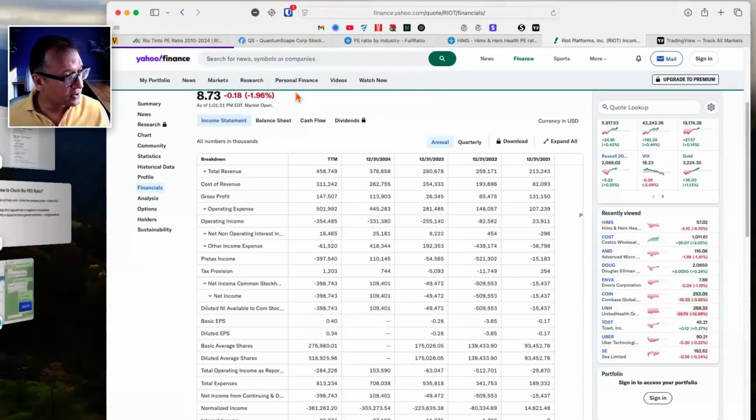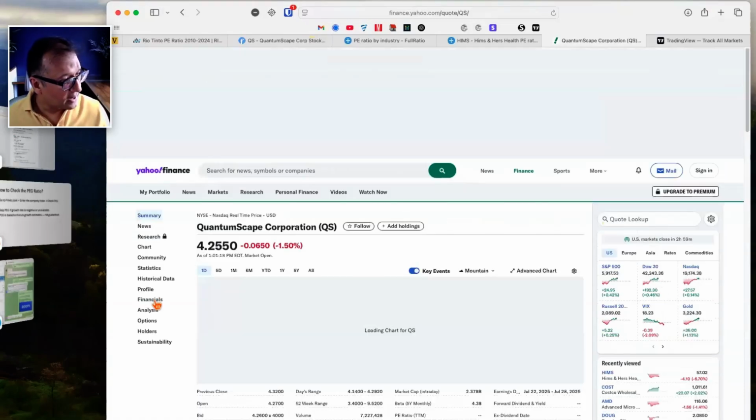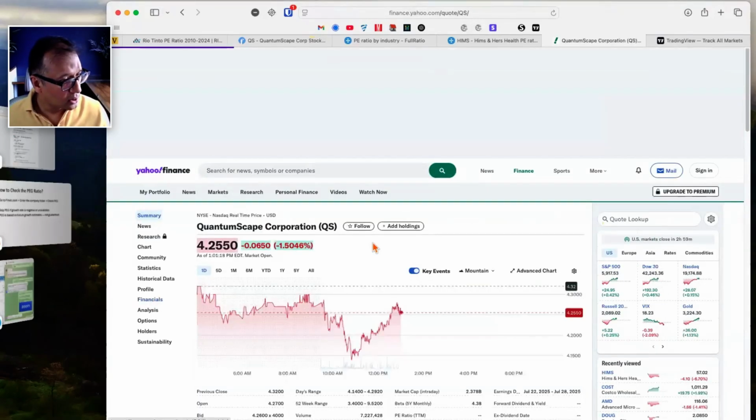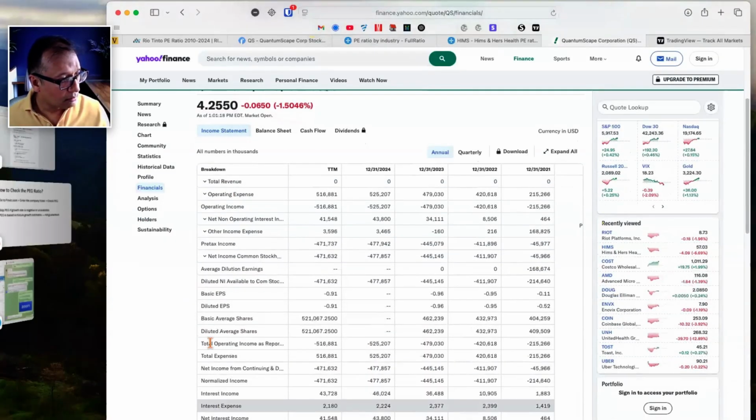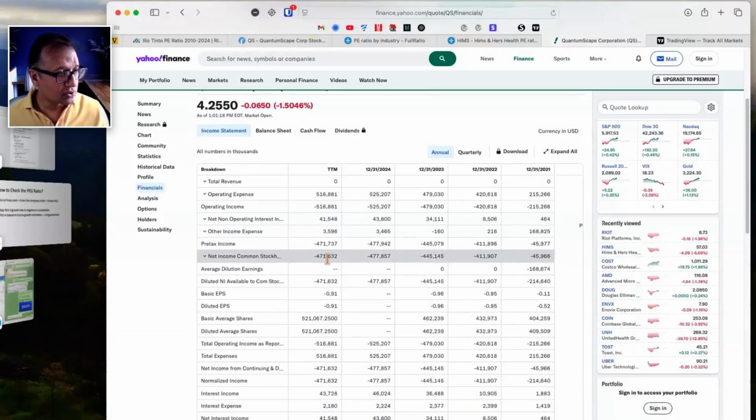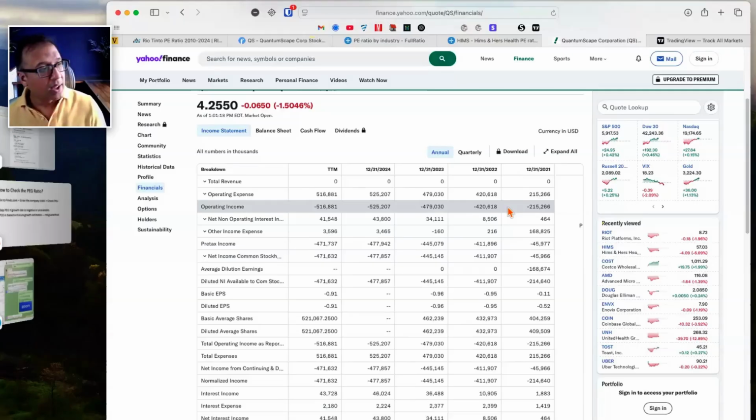So let me go to finance.yahoo.com and search this up. Financials. Revenue, zero revenue. Net income, loss. So that means this company is probably running on just debt.